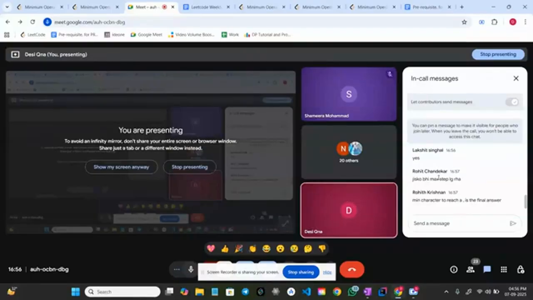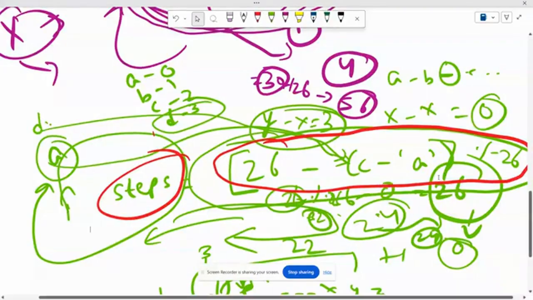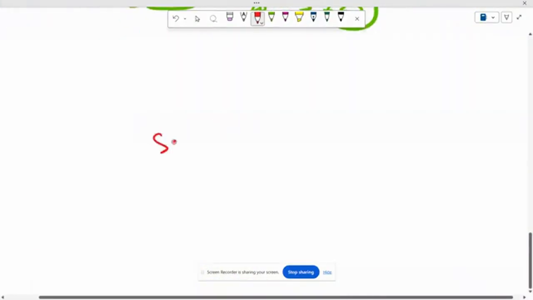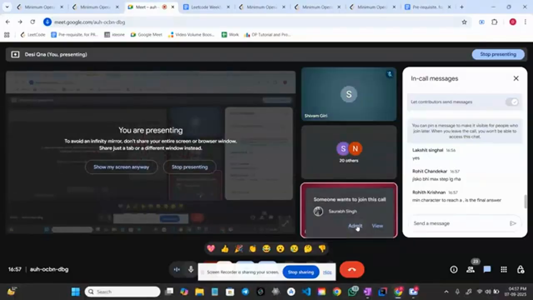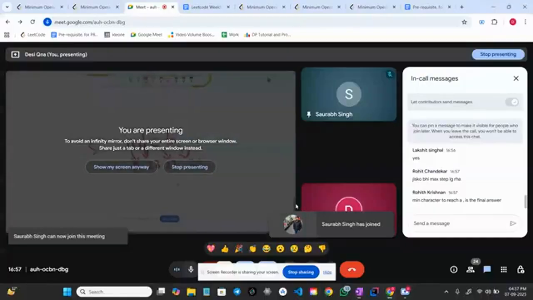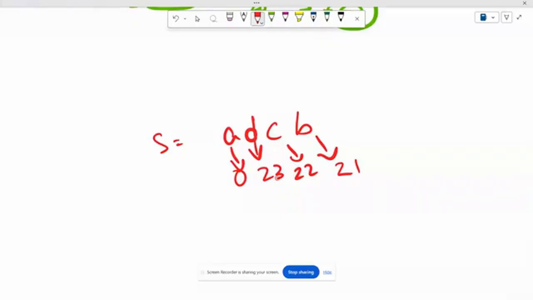Yeah, correct. Because, guys, let's say the string is A, C, D, C, B. Let's say this requires 0 steps to reach A. Why? Because it's already at A. Let's say this requires 23, this requires, let's say, 22, this requires, let's say, 21. Whatever. These are random values. Don't think that this is the actual value. Just focus on the expression. So guys, let's say these are the steps required for each character.